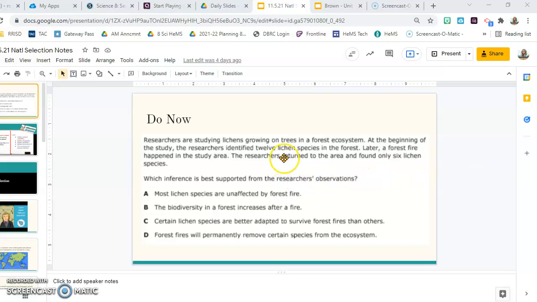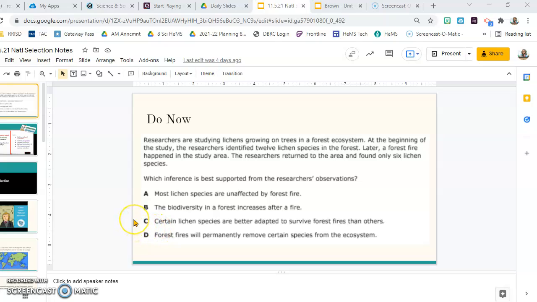We had a forest fire. There were 12, and when we came back, there were 6 left. Most were unaffected? 6 is half. That's not most. The biodiversity? Did we even talk about that? No. Certain species are better adapted to survive?